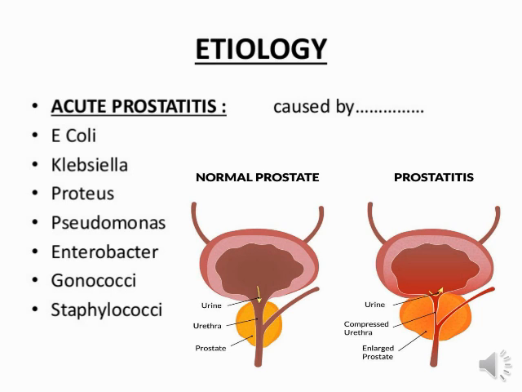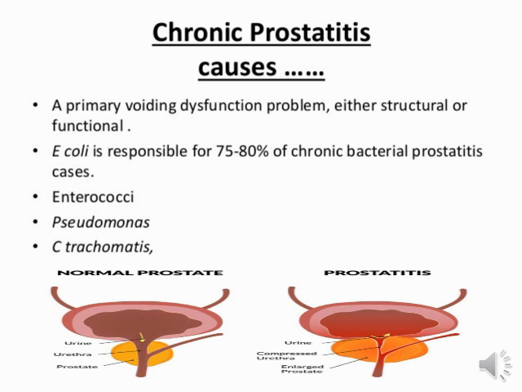Now we will see chronic prostatitis factors. Here are different kinds of factors for the chronic prostatitis condition: a primary bodily dysfunction problem, either structural or functional.